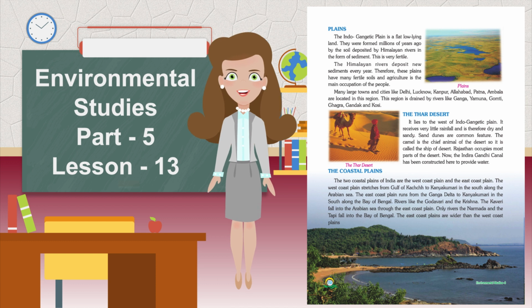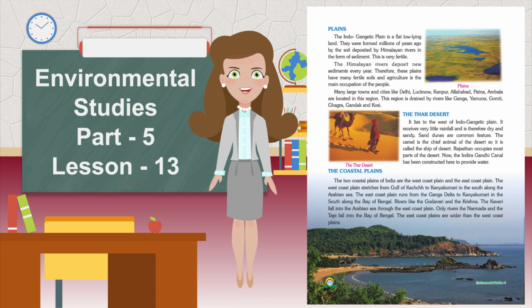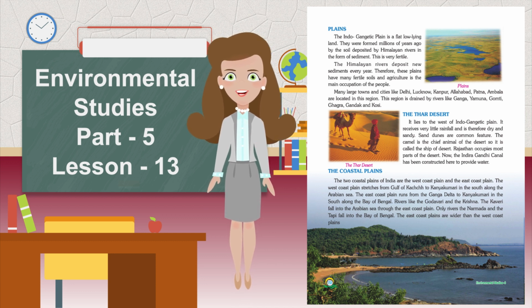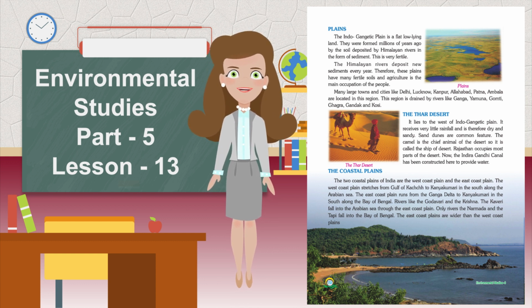The coastal plains. The coastal plains of India are the West Coast Plain and the East Coast Plain. The West Coast Plain stretches from the Gulf of Kutch to Kanyakumari in the south along the Arabian Sea. The East Coast Plain runs from the Ganga Delta to Kanyakumari in the south along the Bay of Bengal.